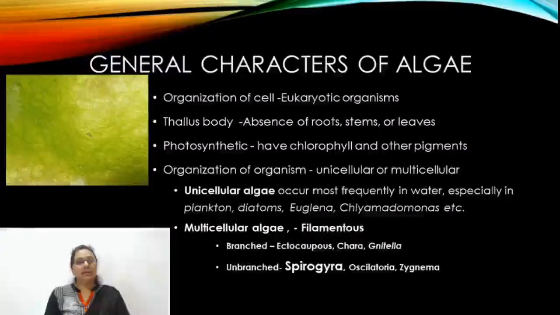As the algal members are photosynthetic in nature due to the presence of chlorophyll pigment, that is the green pigment, including chlorophyll A and B, xanthophyll and carotene pigments are responsible for photosynthesis. So they are primary producers on the earth.